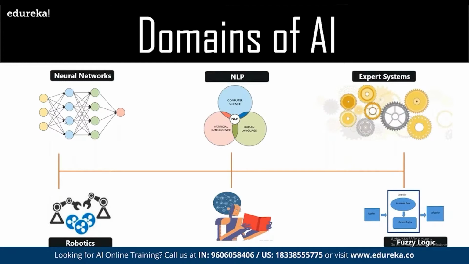And then we have robotics. Robotics is basically the integration of hardware and the software part altogether. And then we have fuzzy logic, as in the implementation and development of multiple algorithms through which we can define more accurate systems.